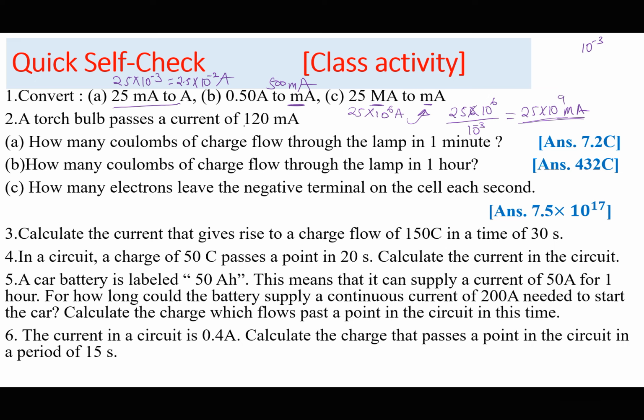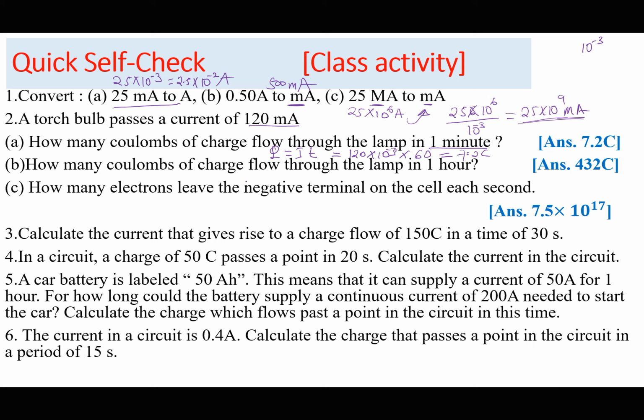Question: a torch bulb passes a current of 120 milliamperes. How many coulombs of charge flow through the lamp in 1 minute? So time is 1 minute. We want coulombs. So charge equals I times T. So this is 120 times 10 to the power of minus 3. Time is 1 minute, which is 60 seconds. So I just multiply 120 times 10 to the power of minus 3 by 60. This gives me 7.2 coulombs.